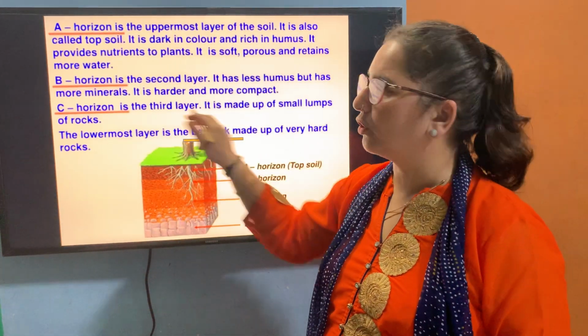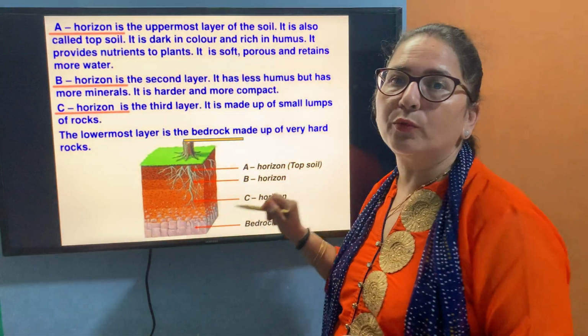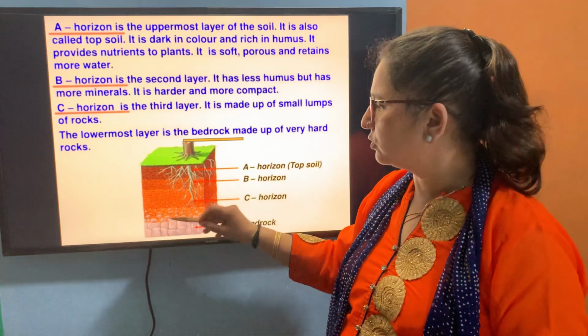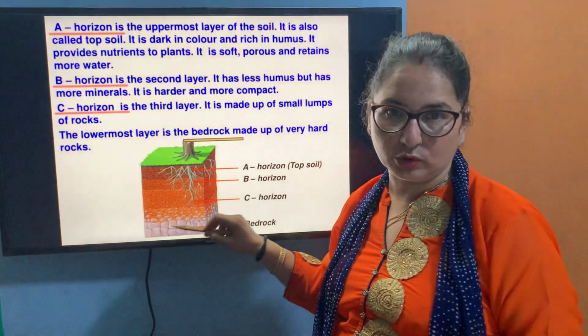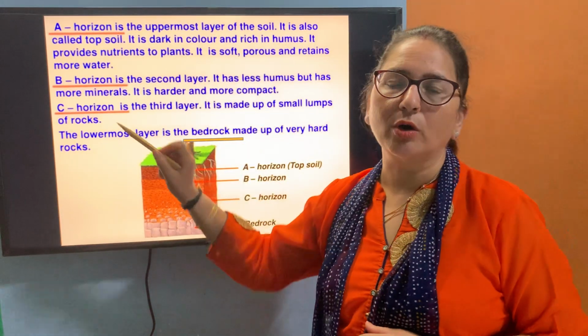Then we have C horizon. C horizon is the third layer, which is basically composed of small stones. छोटे छोटे stones जो होते हैं, particles, gravel जिसे आप कह सकते हो. That is made up of small lumps of rocks.